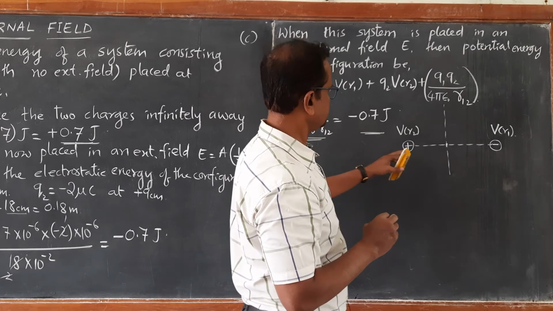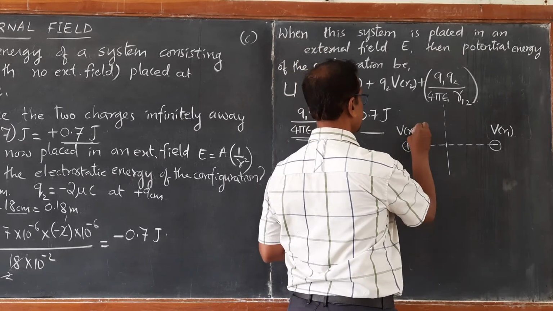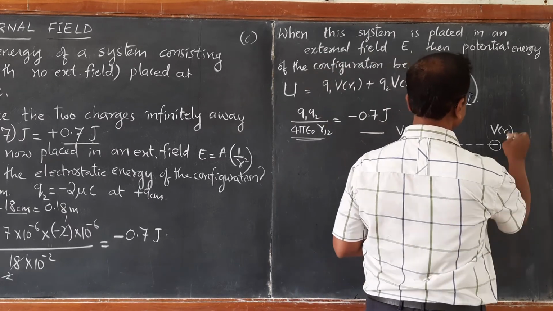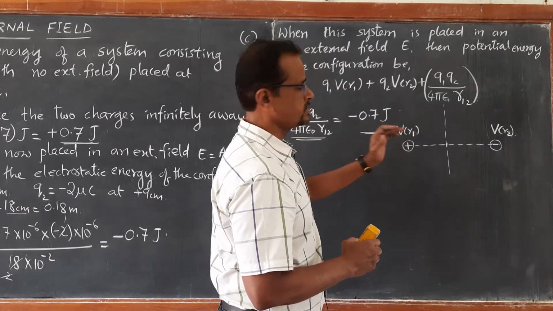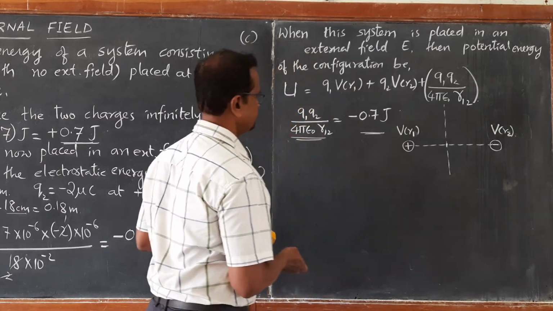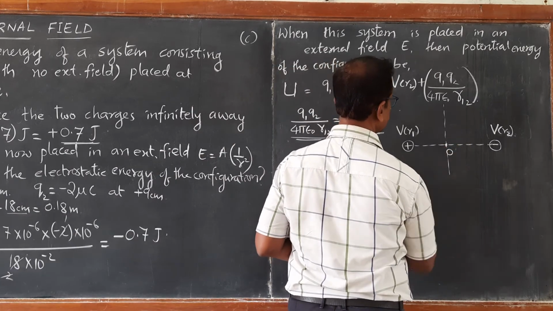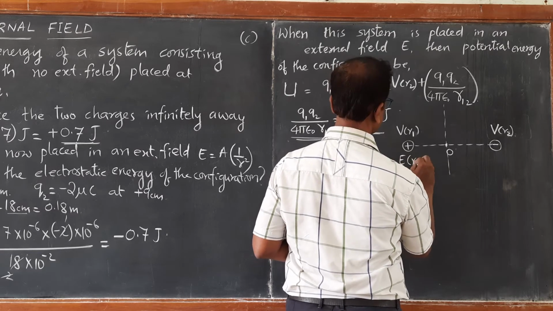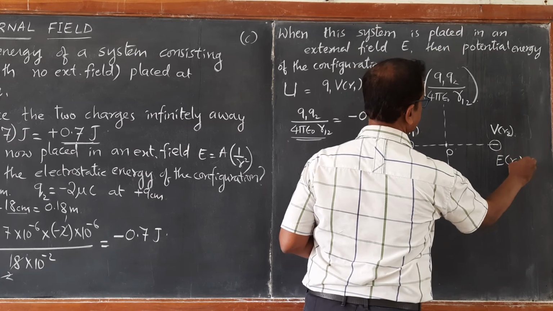VR1 for positive charge, VR2 for negative charge. So electric field is acting from the origin. So here it is ER1, here it is ER2.